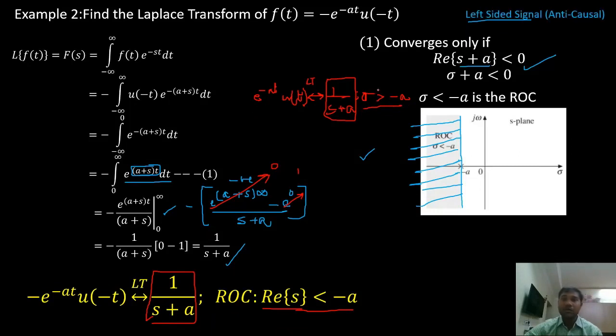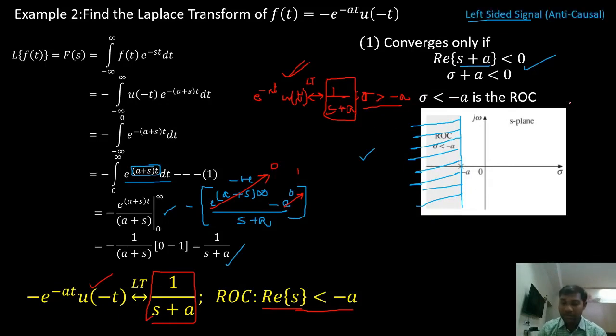If I do not write this ROC, then I cannot find the corresponding inverse Laplace transform. It can be either this signal or this signal. Only if the ROC is mentioned can I confidently say which of the two signals is the exact inverse Laplace transform, right? So this is one example for the left-sided signal or anti-causal signal.